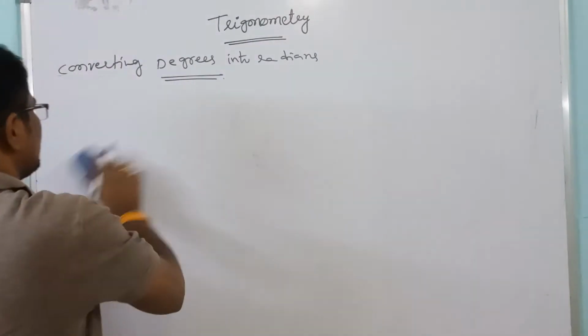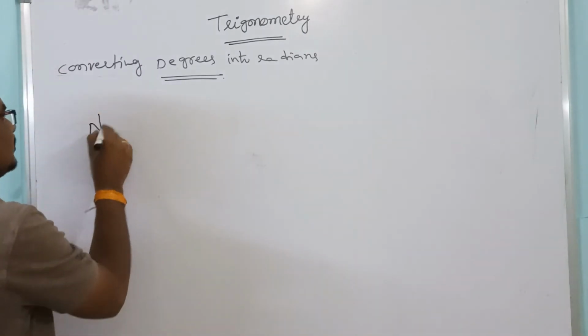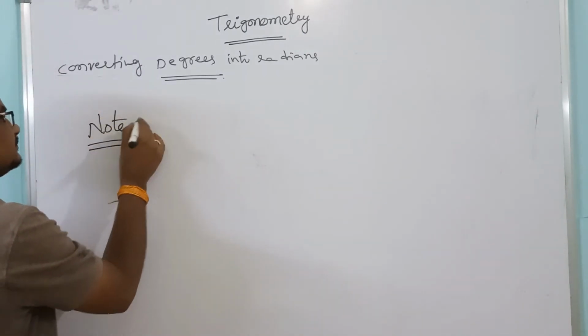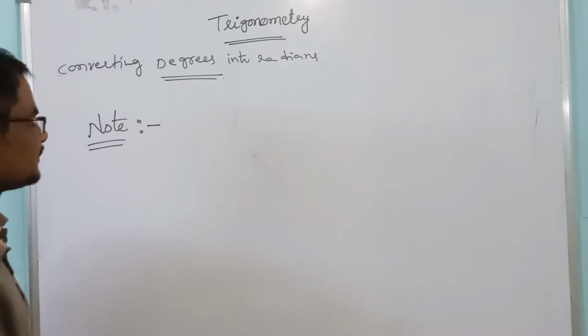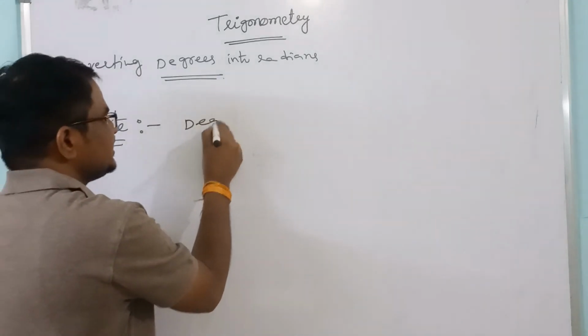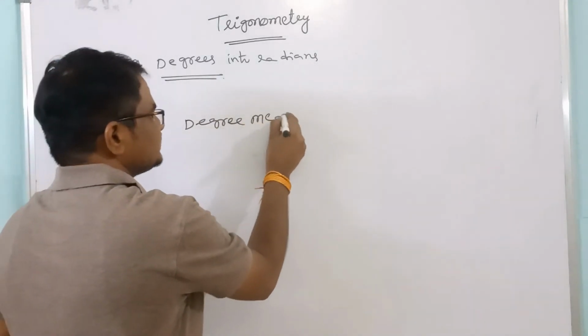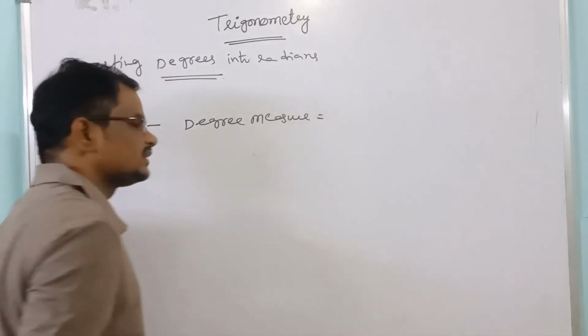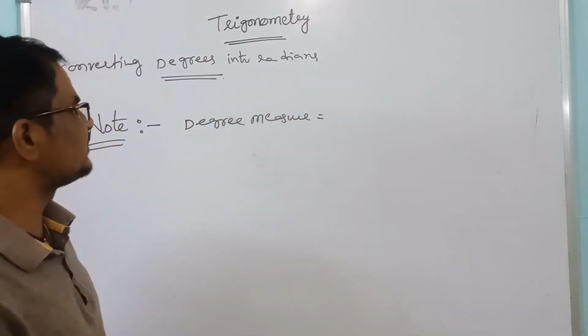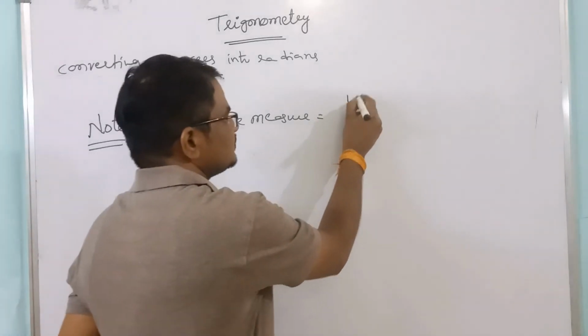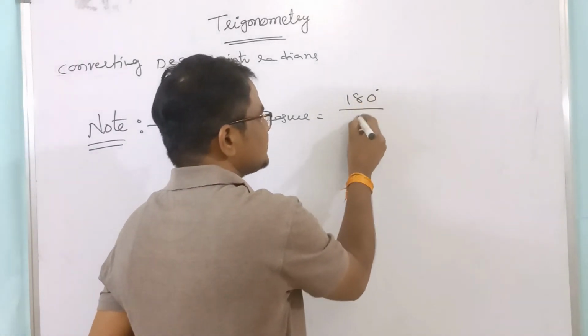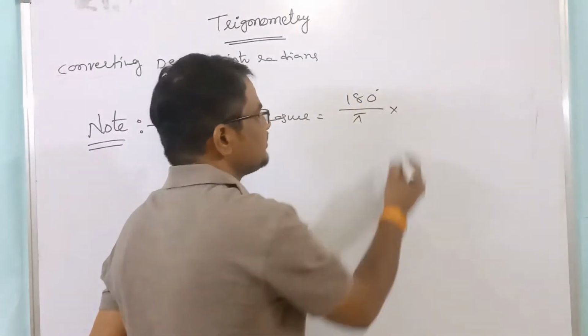Now you take one note. This is an important note. Radian measure given, degree measure you have to find. So that radian measure multiplied by 180 by pi.